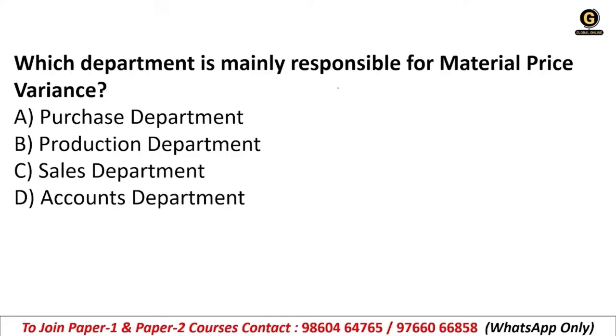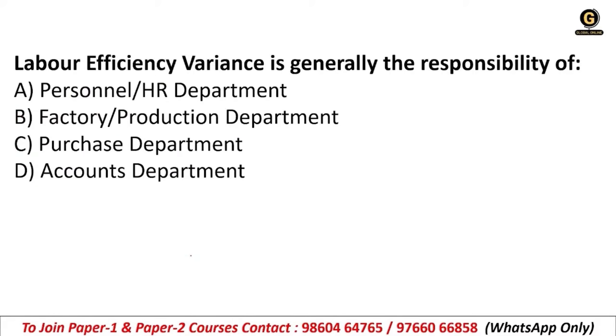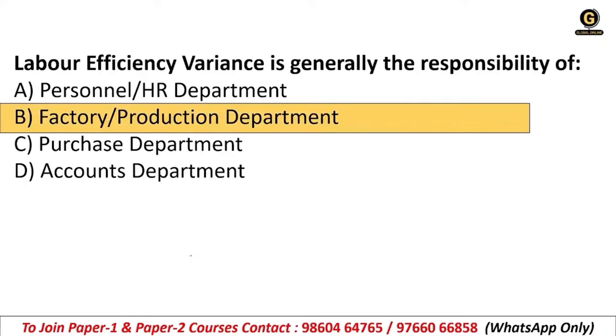Which department is mainly responsible for material price variance? Purchase department, production, sales, or accounts? So right answer is purchase department. Labor efficiency variance is generally the responsibility of personnel or HR department, factory or production department, purchase department, or accounts department. What is it? It is factory or production department.